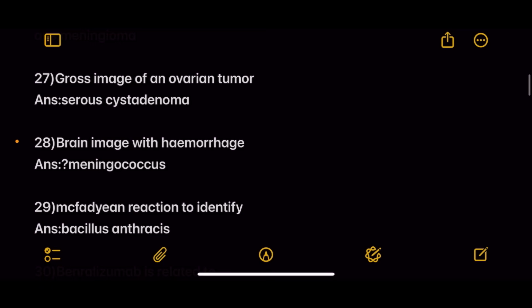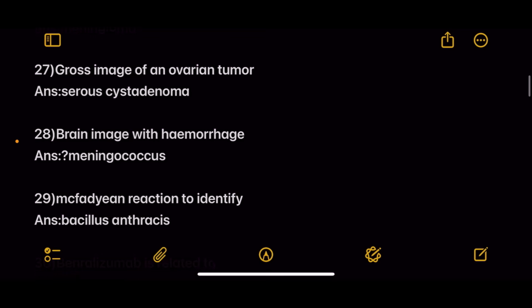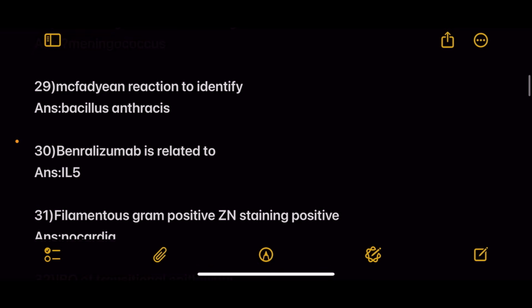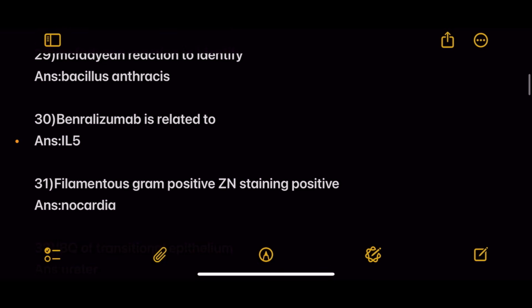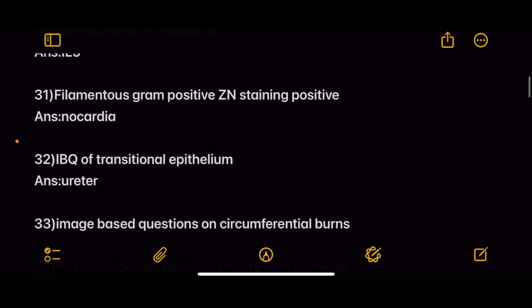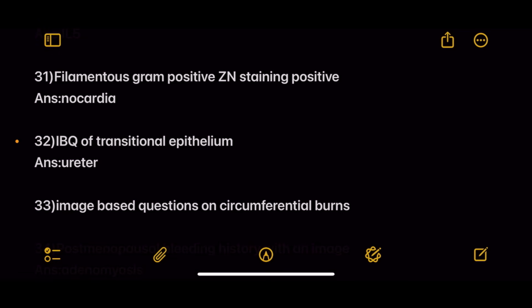Next is an image-based question. Answer is meningioma. Next one, gross image of an ovarian tumor. Answer is serous cystadenoma. Next, brain image with hemorrhage. So this one is about meningococcus, Neisseria meningitidis. Next, McFadyean reaction is to identify. Answer Bacillus anthracis. Next, benralizumab is related to. Answer interleukin 5. Next question, filamentous gram-positive, ZN stain positive organism.